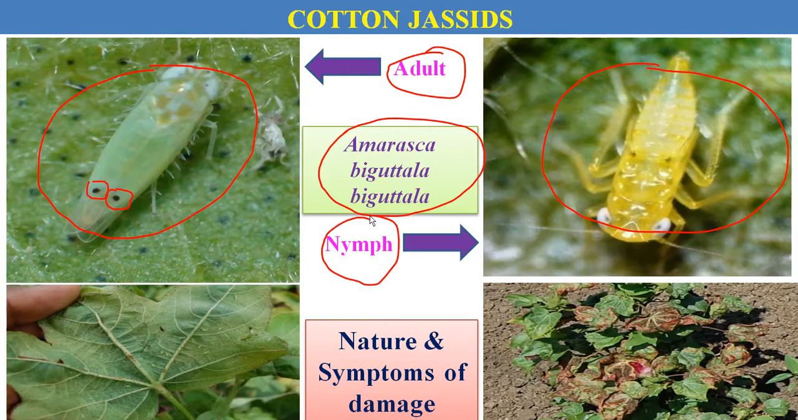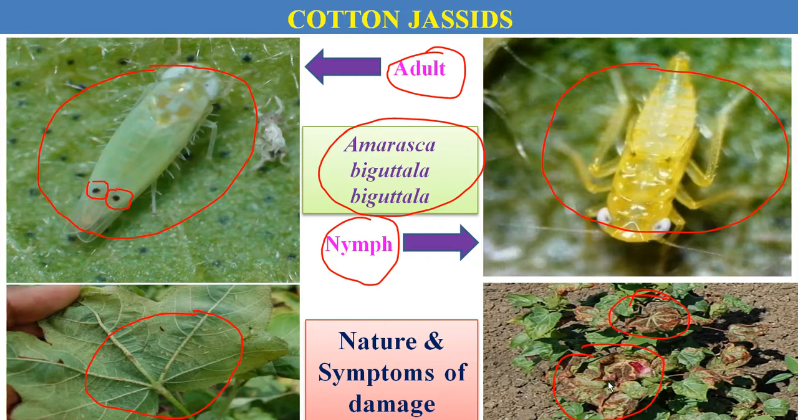So let us see how this cotton jassid actually damages the cotton crop. I have already told you the mouthparts of the jassid are of the piercing and sucking type. The jassids congregate mostly on the lower surface of the leaves and suck the cells up from the tender plant parts, mostly from the leaves. While feeding, the jassids inject their toxic saliva into the host tissue, and it gives one characteristic symptom. That symptom is called hopper burn symptom. This is the hopper burn symptom.